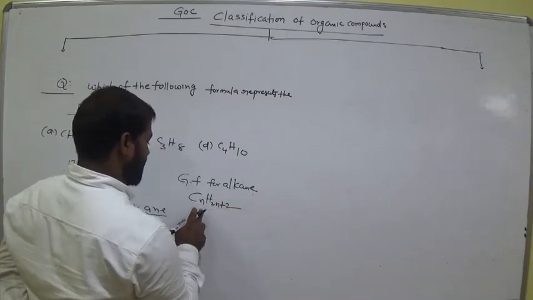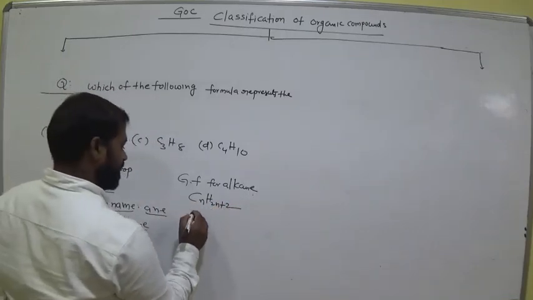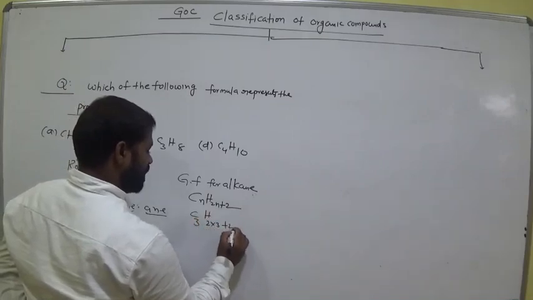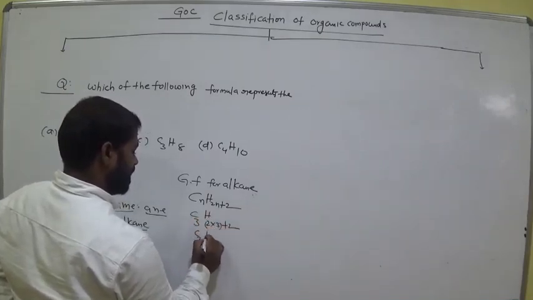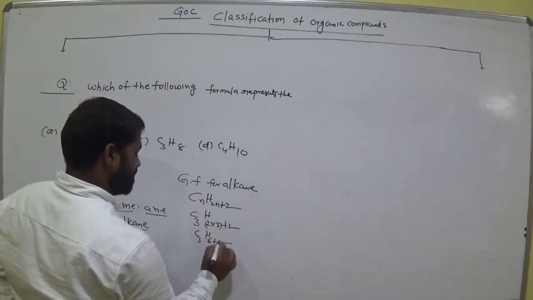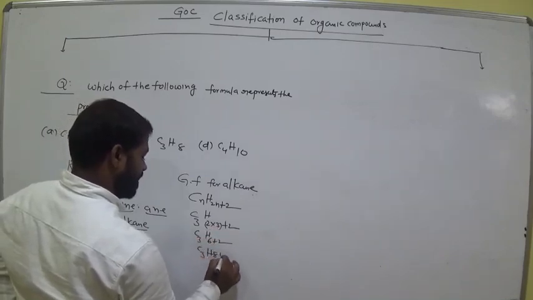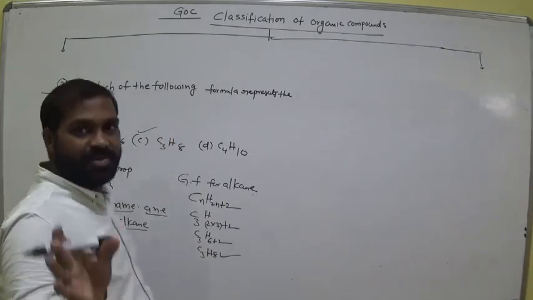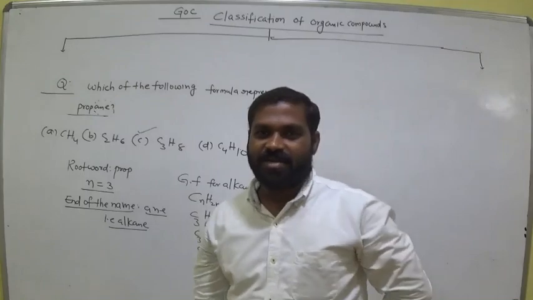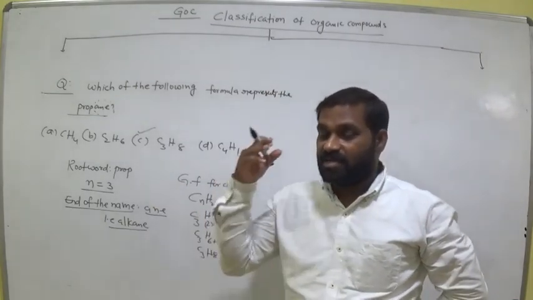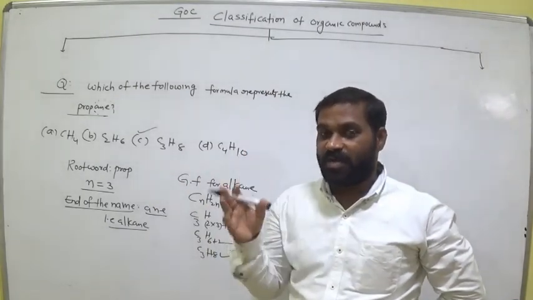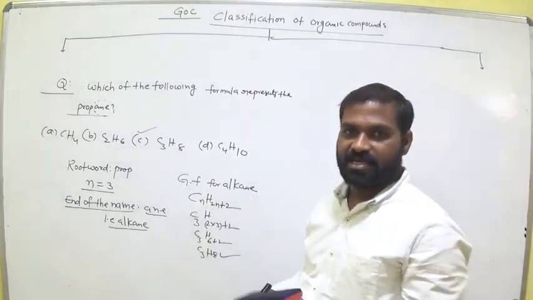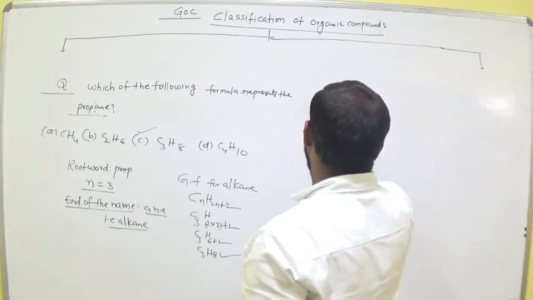CnH2n plus 2. What is the n value here? 3. Keep this value here. C3H, 2 into 3 plus 2. Clear? 2 times 3 is 6 plus 2. C3H8. Now which one is the correct one? Option C. Now do you have an idea how to write the formulas? Before this concept I gave some examples, methane, propane, like that. So those formulas are like this. Okay, clear?